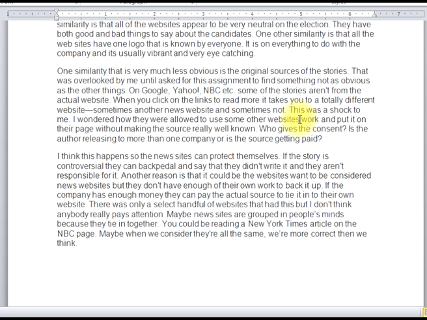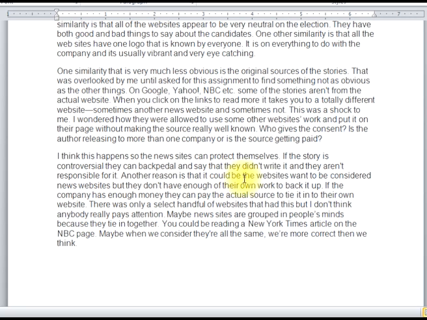"and put it on their page without making the source really well known. Who gives the consent?" Okay, excellent observation. Now, why did they do this? Because this is a characteristic for some of them. And I get a pretty decent explanation. "I think this happens so the news sites can protect themselves, so the story isn't controversial. They can backpedal and say they didn't write it. They aren't responsible for it."